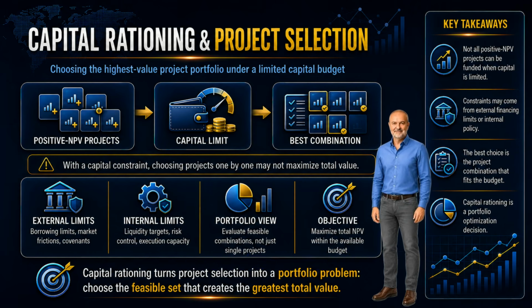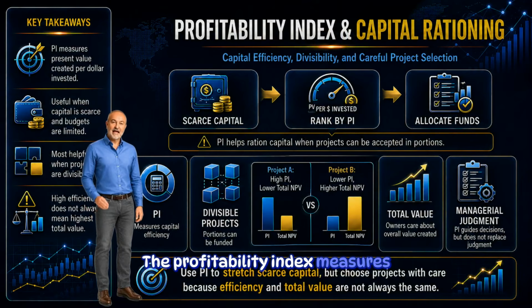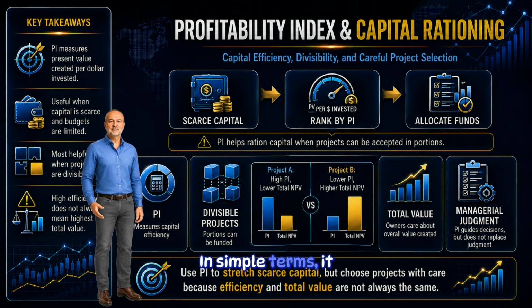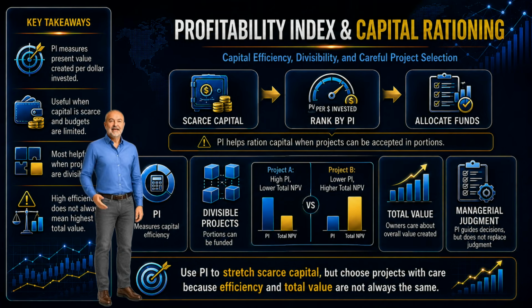The profitability index can help with capital rationing, but it must be used carefully. The profitability index measures how much present value a project creates per dollar invested. In simple terms, it is a measure of capital efficiency. That makes it useful when capital is scarce. When projects are divisible, meaning the firm can accept portions of them, the profitability index can help management allocate limited funds to the investments that generate the most value per dollar of capital. This is especially helpful when the firm is trying to stretch a limited budget across many small projects.